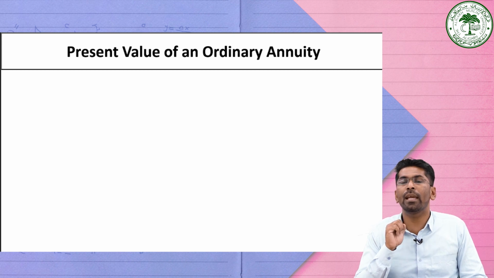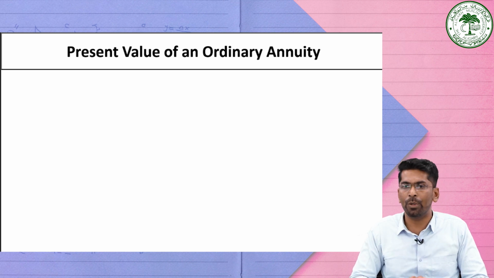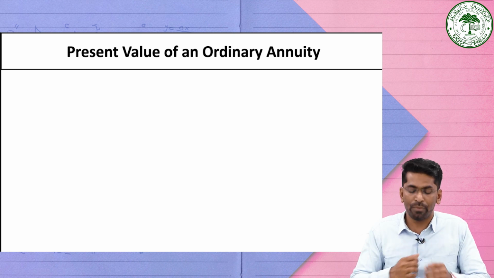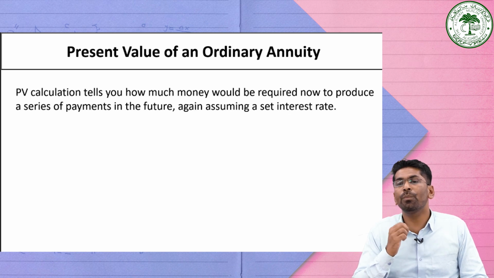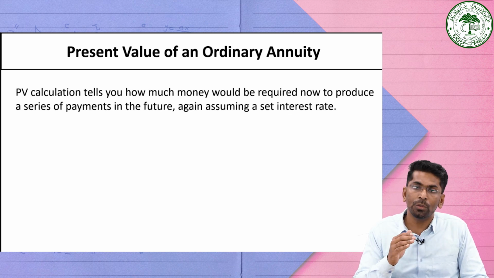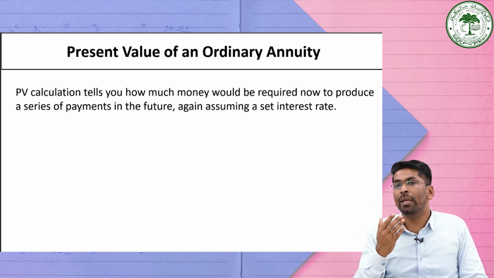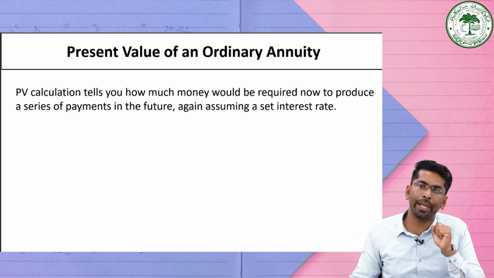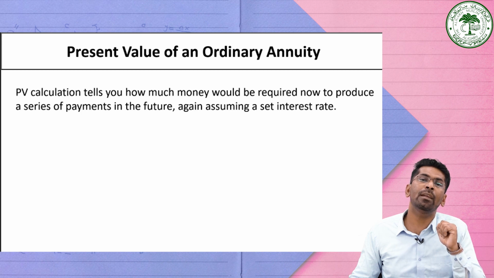Now we want to find out the present value of an ordinary annuity. Till now we were discussing the future value. Now we are going to find out the present value of an ordinary annuity. As in contrast to the future value calculation, the present value calculation actually tells us how much money would be required now to produce a series of payments in the future, again assuming a set rate of interest. So simply, the present value of annuities is the amount of money today which is equivalent to a series of equal payments in the future.